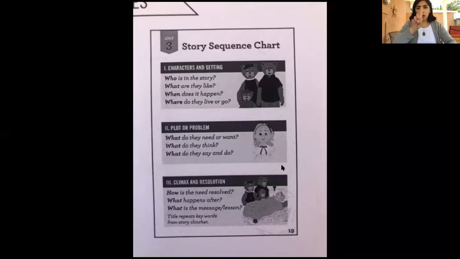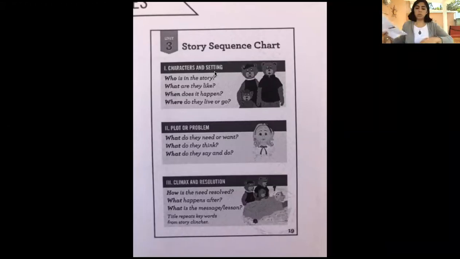Instead of having one Roman numeral, it has 3. Okay? I want you to look at this sheet. It says story sequence chart. Characters and setting. It's the same thing like this.